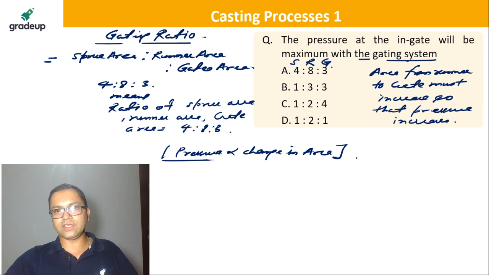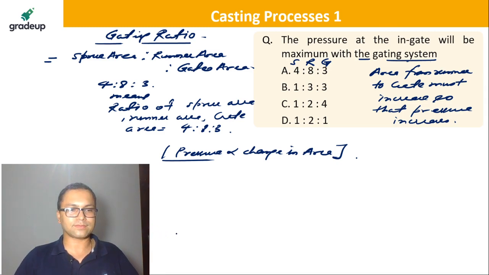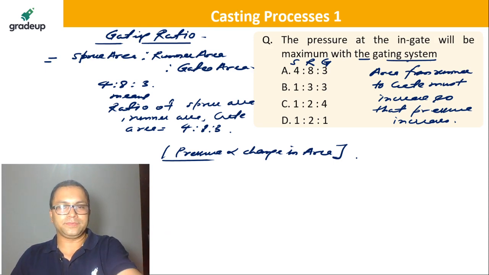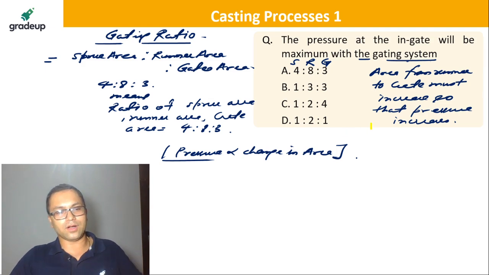So which one of these options is telling you the maximum increase from runner to gate? Which option shows that the area is increasing the maximum? That's the concept here.